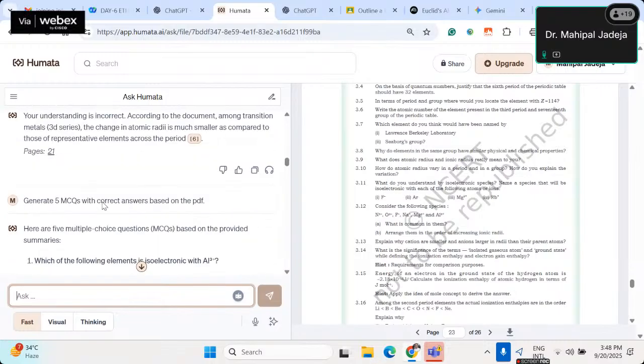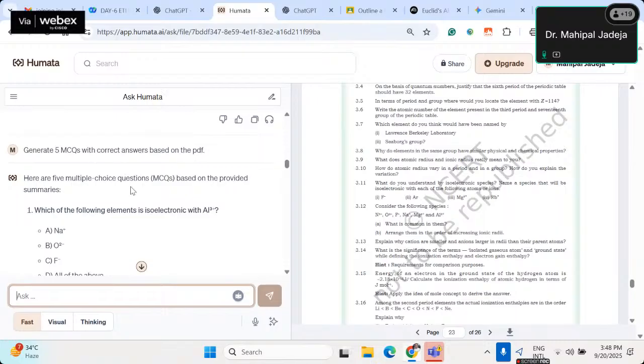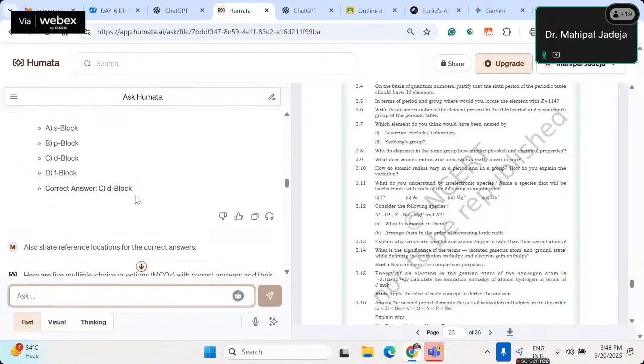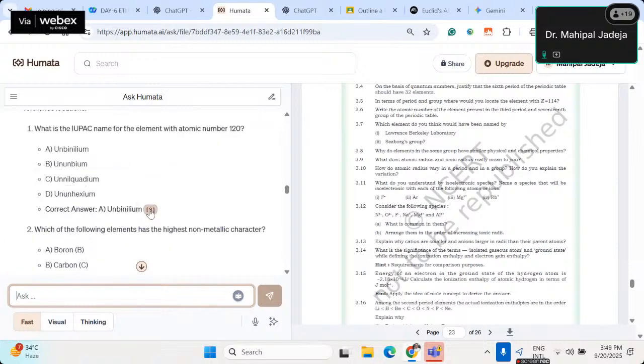And let's say I'm just interested in searching a particular definition. I will just mention that particular point, and it will search for a lot of use cases. It can also, of course, generate MCQs along with correct answers. And the main thing is the citation.